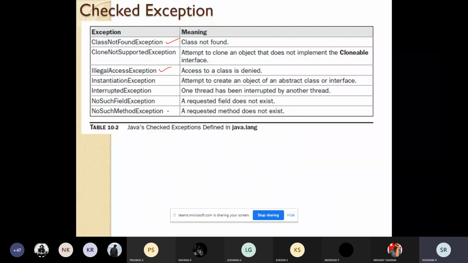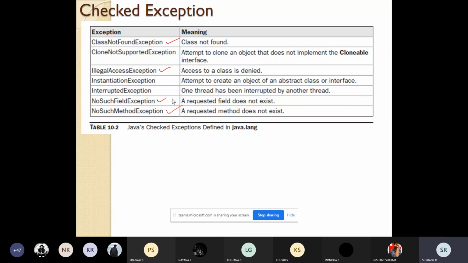Sometimes you get no such method exception. You are trying to call a function, but that function is not there, so you will get this exception. Similarly, if you're trying to access a variable but that variable is not there, you get no such field exception. For some examples, if you are trying to read data from a file but the file is not there in the system, you will get the checked exception.